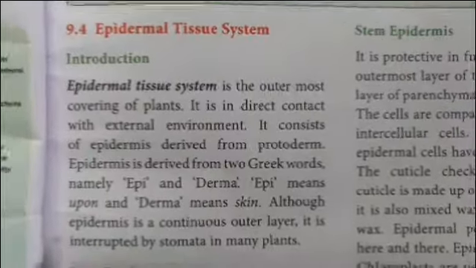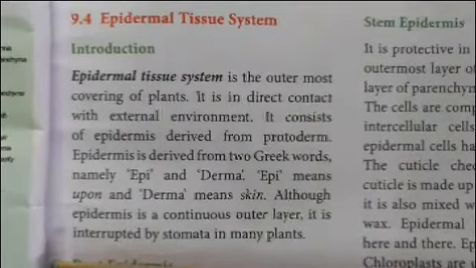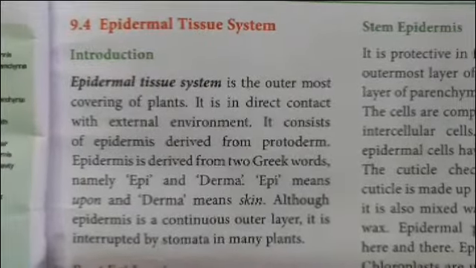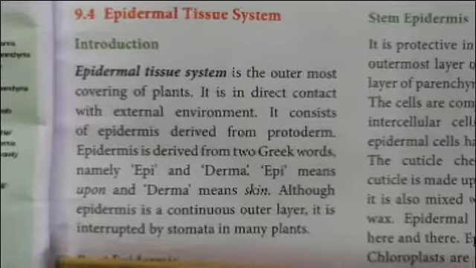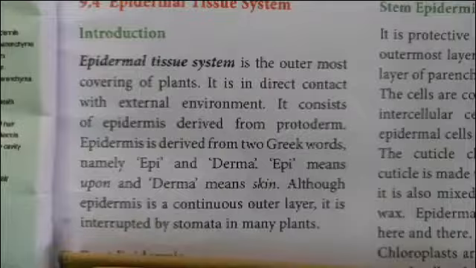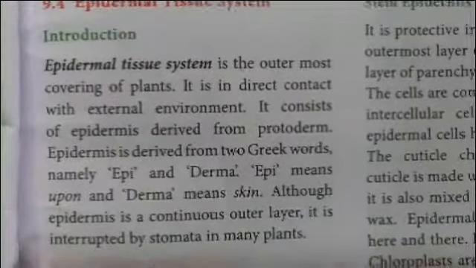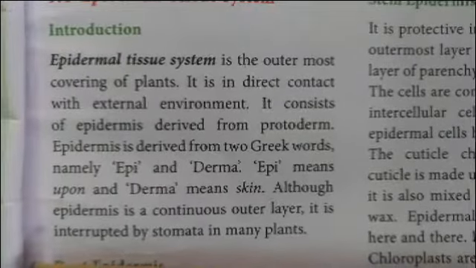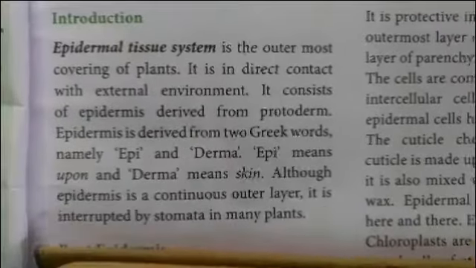Epidermal tissue system. The epidermal tissue system is the outermost covering of a plant. It is in direct contact with the external environment. It consists of epidermis, derived from protoderm. Epidermis is derived from two Greek words: epi means upon, and derma means skin.